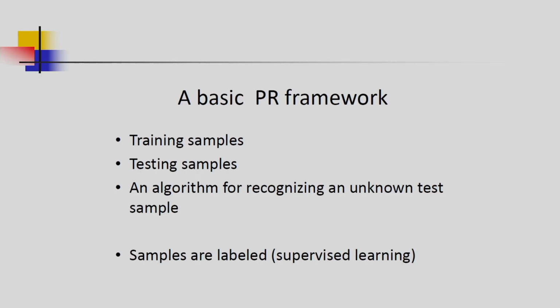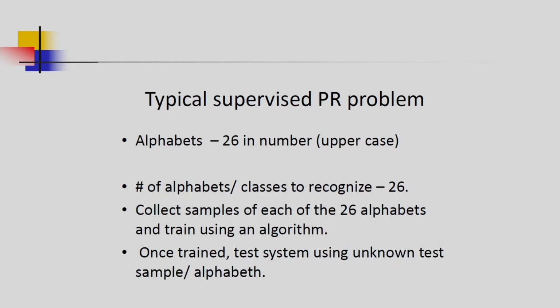You can see in case of the basic pattern recognition framework, we need the training samples, we need the testing samples, and also the algorithm for recognizing unknown test samples, and we are considering the supervised learning. That means we know the class labels and corresponding to all the classes we have the training samples. One problem is, suppose, alphabet recognition. 26 uppercase alphabets are available.